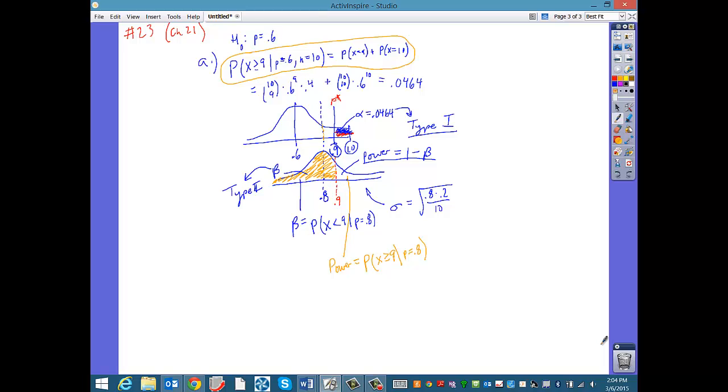A discrete situation really is different from a continuous situation, and you'll find that the probability we get here is quite different from what I would have gotten if I had done this, which is not what I want to do in this case. So we want to do the same thing we did here. We want to do 10 choose 9 times 0.8 to the 9th times 0.2, plus 10 choose 10, which I know is 1, times 0.8 to the 10th power. And that comes out to, what did I get?